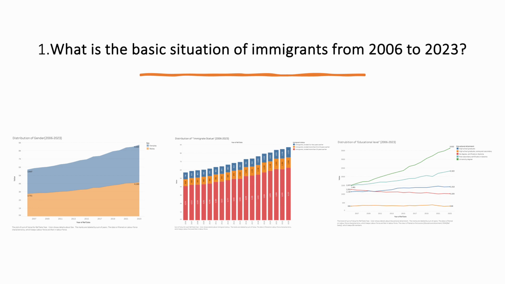The first is distribution of genders. The second is distribution of immigrant status. The third one describes educational levels. For the three graphs, we can see that between the genders, the two genders are similar, and there is an increase from 2006 to 2023, and in the educational level, the people who have a university degree have a very notable increase.